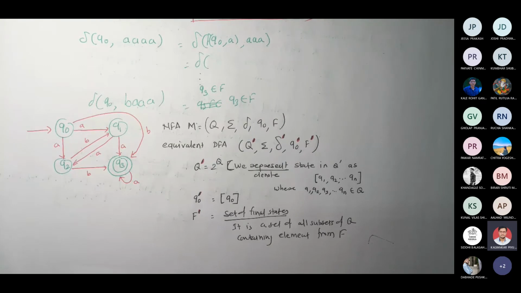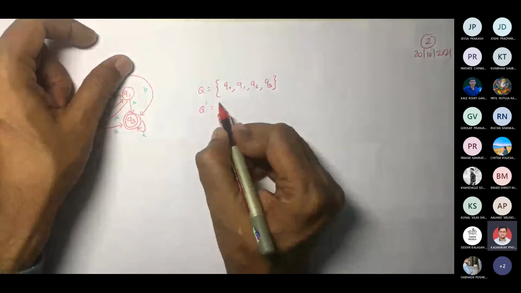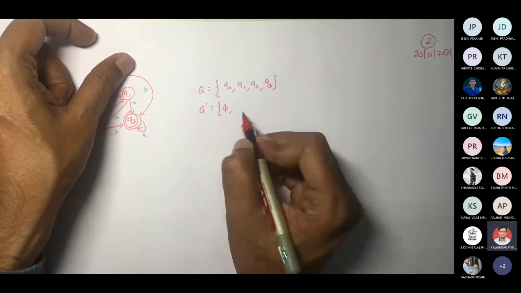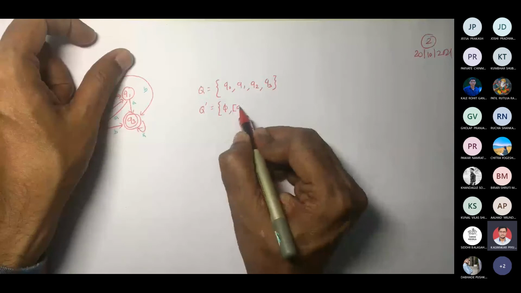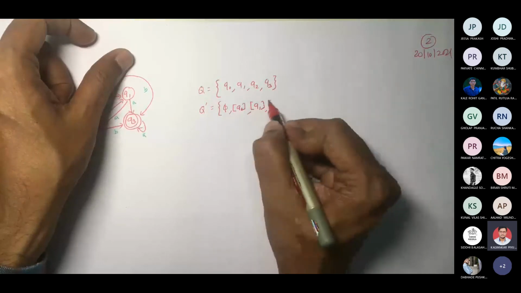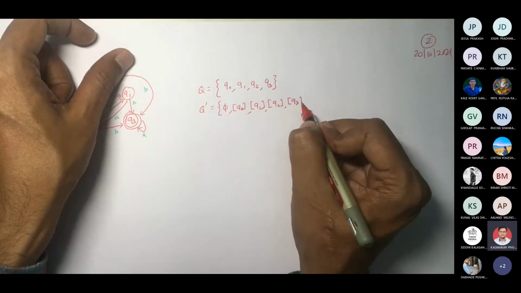Check in the comment window. Okay, so I added that for your reference. We have to represent every state in this way, in square brackets. So what are the subsets that you are going to write? You are going to write them in square brackets. First is phi. Second: Q0, Q1, Q2, Q3.